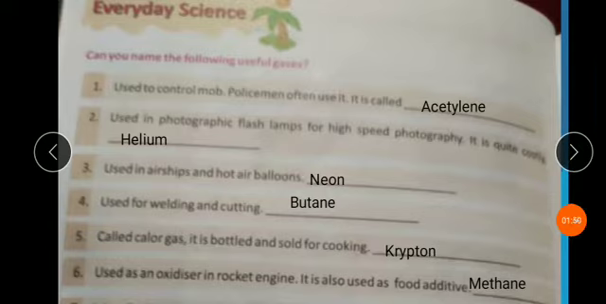Six. Used as an oxidizer in rocket engine. It is also used as food additive. The name of this gas, methane.